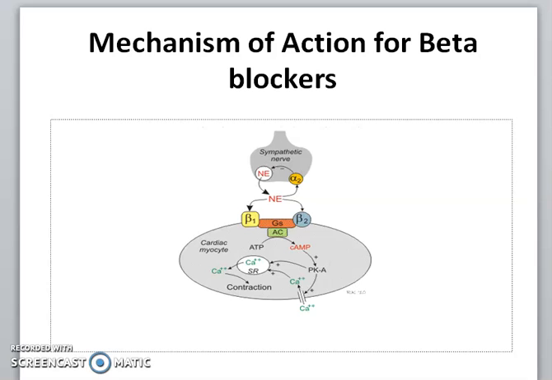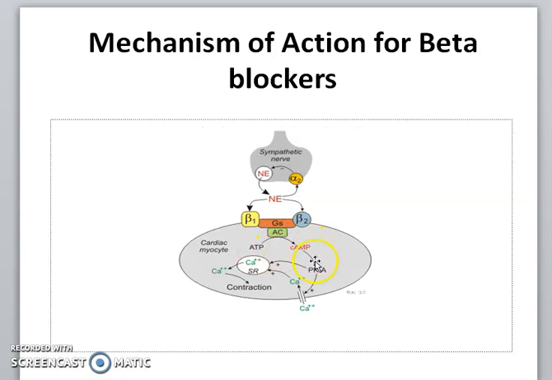Then the mechanism of action for beta blockers. We have studied that three types of beta receptors are there: beta 1, beta 2, and beta 3. Beta receptors are present in the heart, and beta 1 and beta 2 are G protein coupled receptors. These receptors are responsible for activating adenylate cyclase, which converts ATP into cyclic AMP.